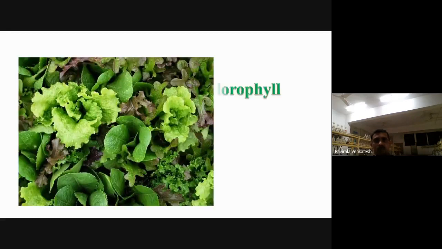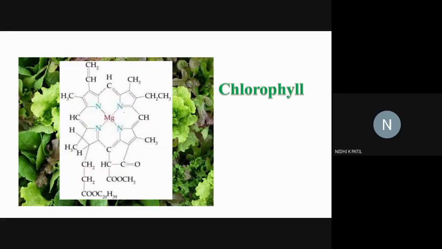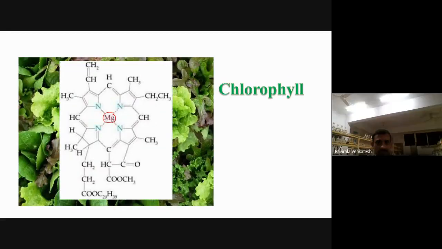Next, this one is chlorophyll. Chlorophyll contains which metal? Magnesium. Similarly, these are natural compounds in which they form coordination compounds. Okay, so this is the introduction to our coordination compounds.